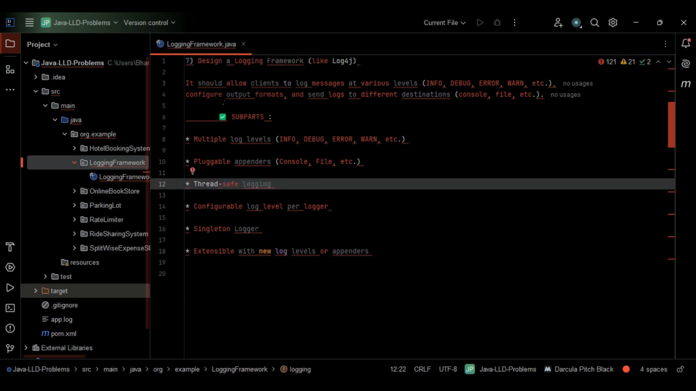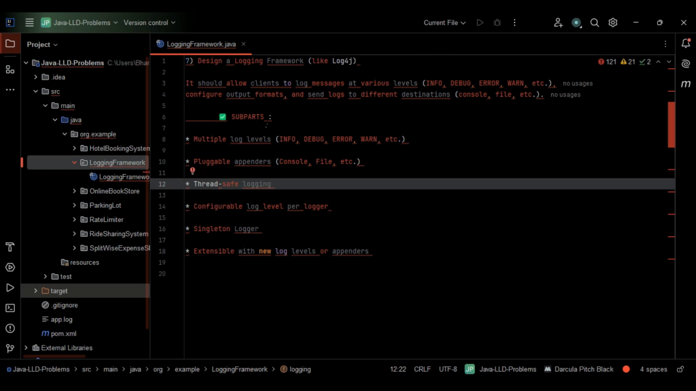Let's see what the question states. Our logging framework should allow clients to log messages at various levels. When I say various levels, it can be info, debug, error, warn, etc. We have to configure output formats and send the logs to different destinations, which they have clearly mentioned as console, file, etc. Anything that is relevant.